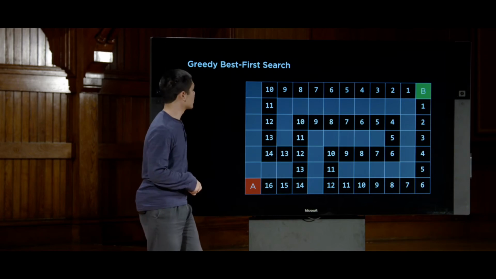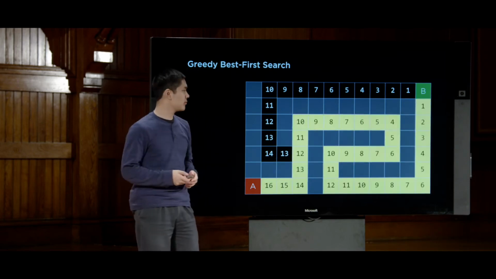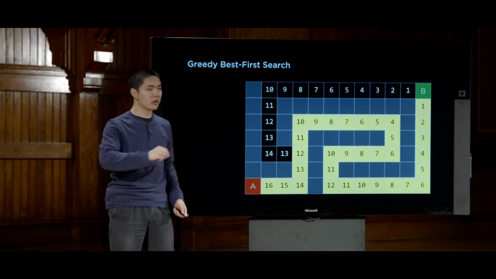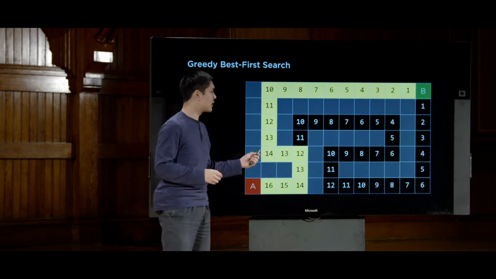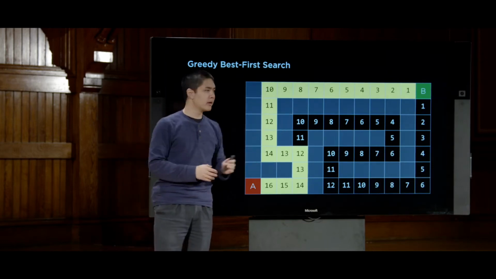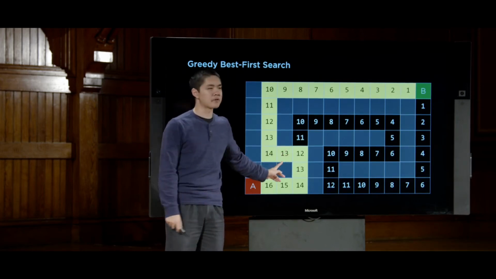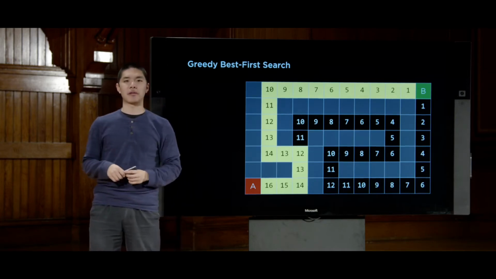And in doing so, greedy best first search will end up finding this path to the goal. But it turns out this path is not optimal. There is a way to get to the goal using fewer steps, and it's actually this way that ultimately involved fewer steps, even though it meant at this moment choosing the worst option between the two, or what we estimated to be the worst option based on the heuristics.